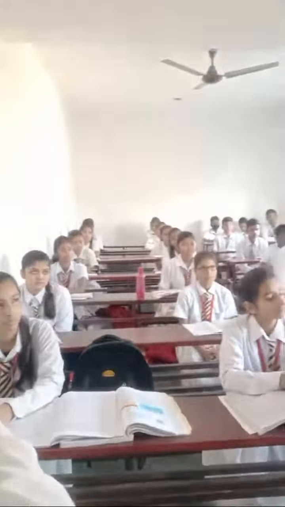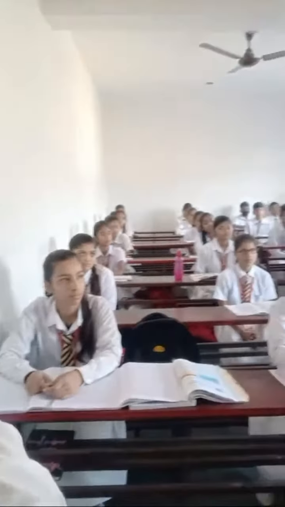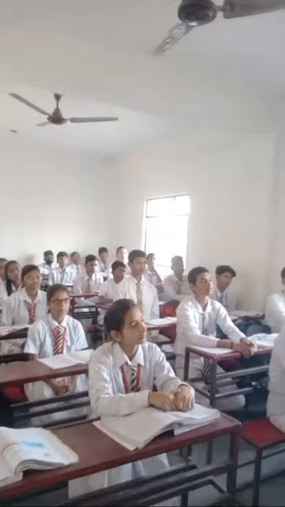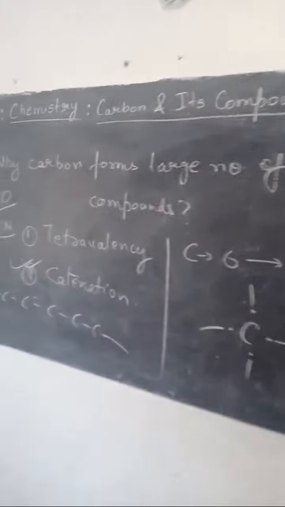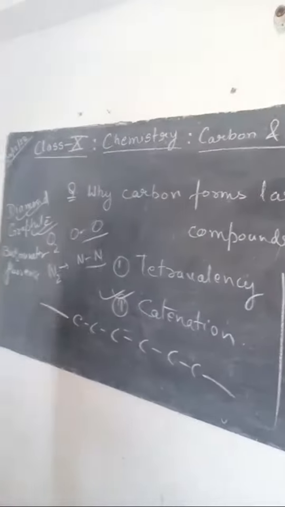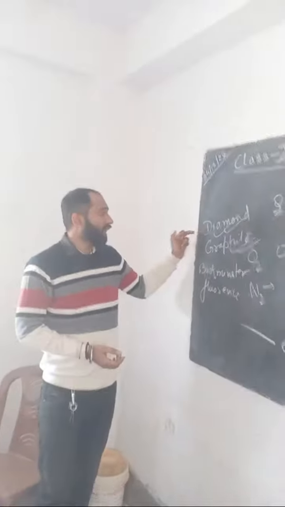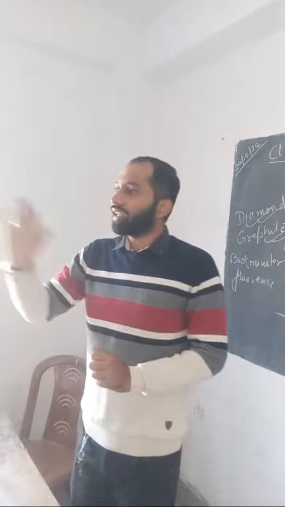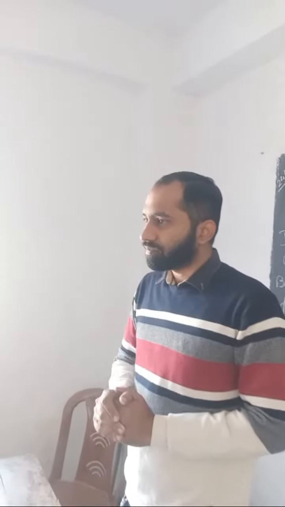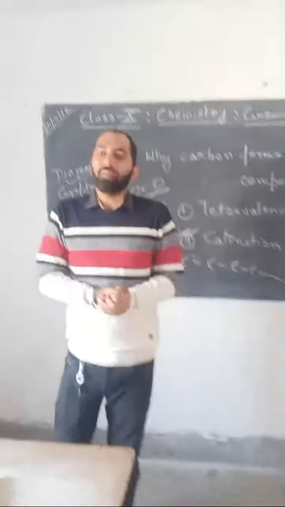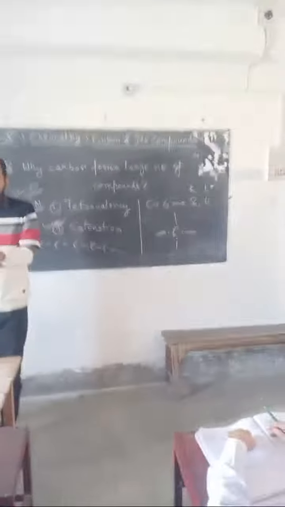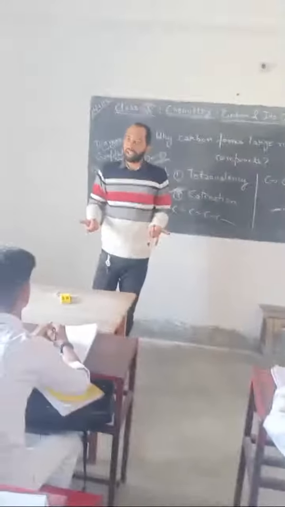First, the definition of allotrope. Allotropes are different arrangements of atoms of the same element, due to which their physical and chemical properties change. Carbon has three allotropes: diamond, graphite, and Buckminsterfullerene. But there is a huge difference between diamond and graphite. Diamond is the hardest substance and does not conduct electricity. Graphite is brittle. What do you mean by brittle? Brittle means when we hammer on anything, it breaks into pieces. That is called brittleness.